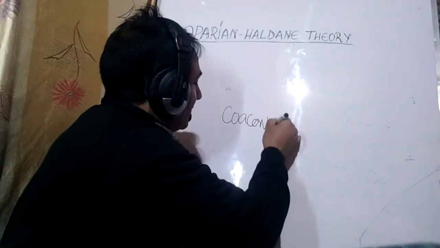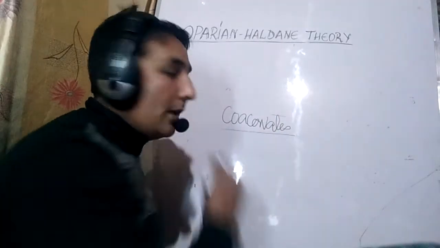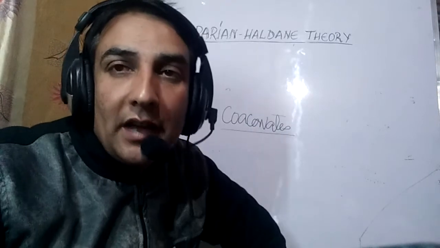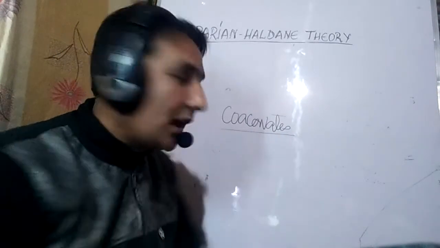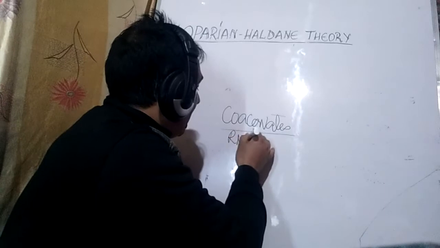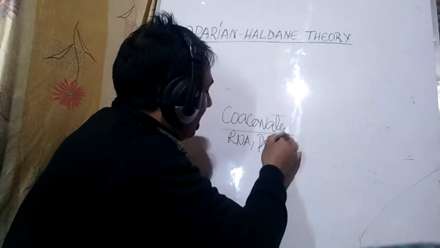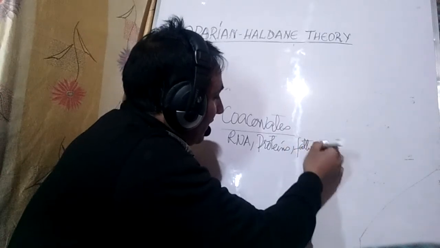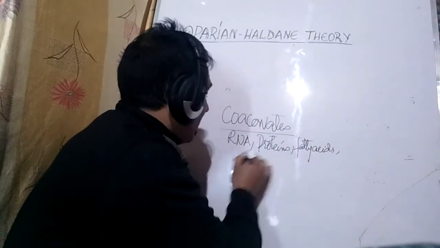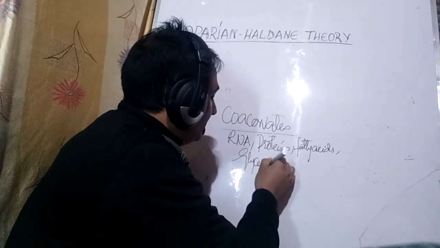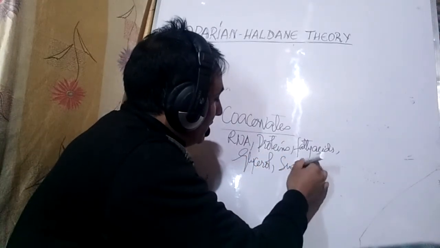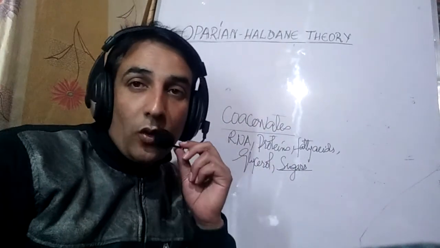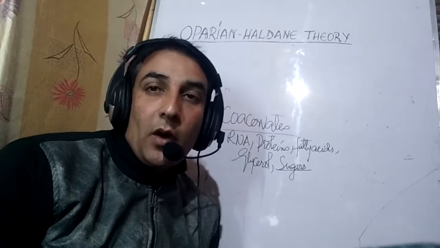Coacervates. These coacervates are also known as the first metabolic capsules of life. Among these coacervates, many of the biomolecules were developed, like RNA, proteins, and what we call fatty acids, glycerol, simple sugars, etc. But over here, I would like to add one more point: the first information molecule which was formed